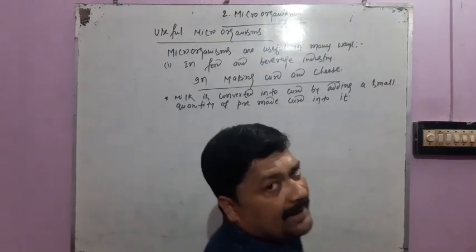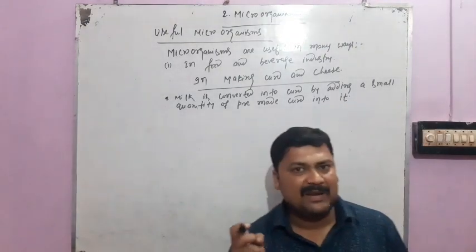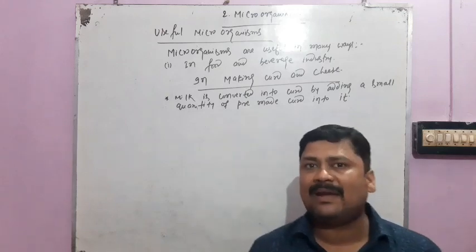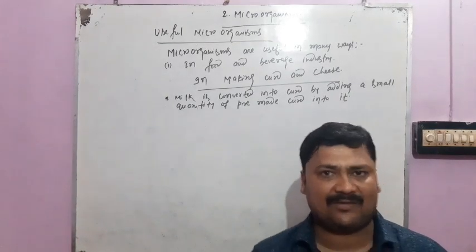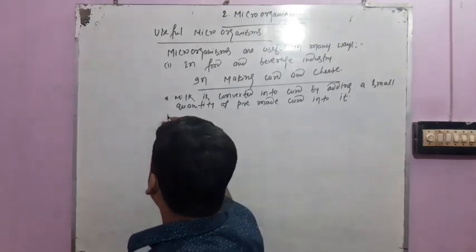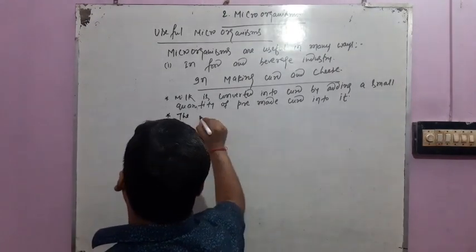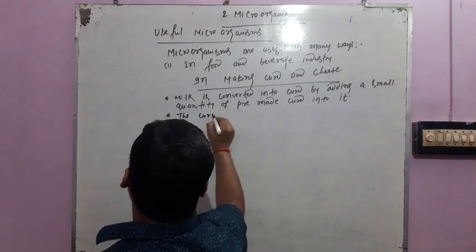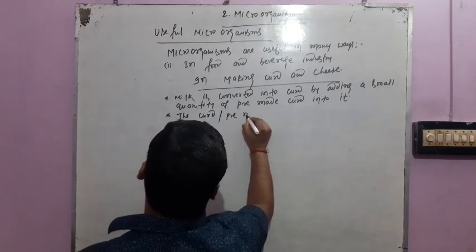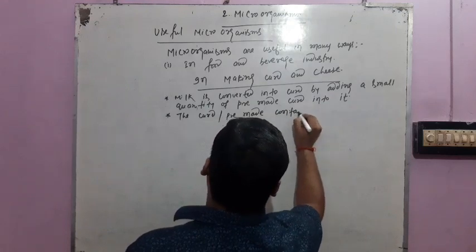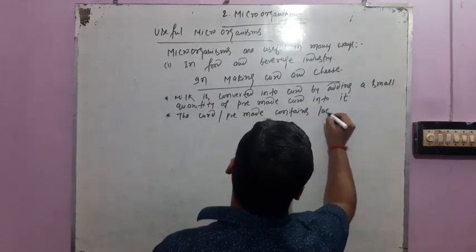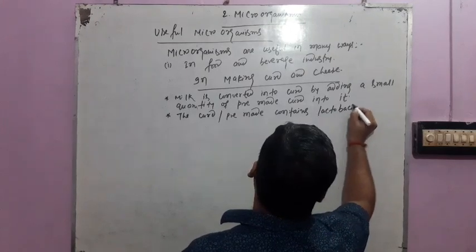What does this pre-made curd contain? The pre-made curd contains lactobacillus bacteria.